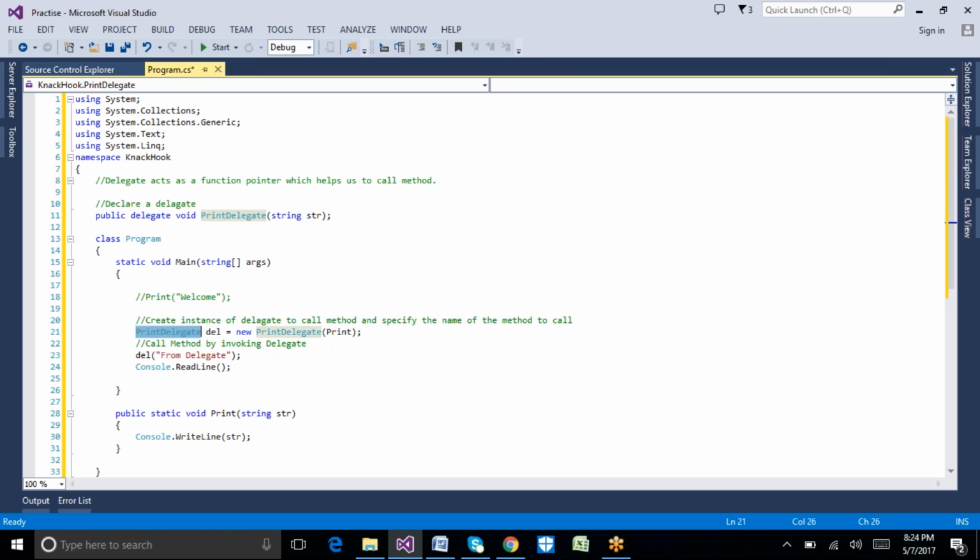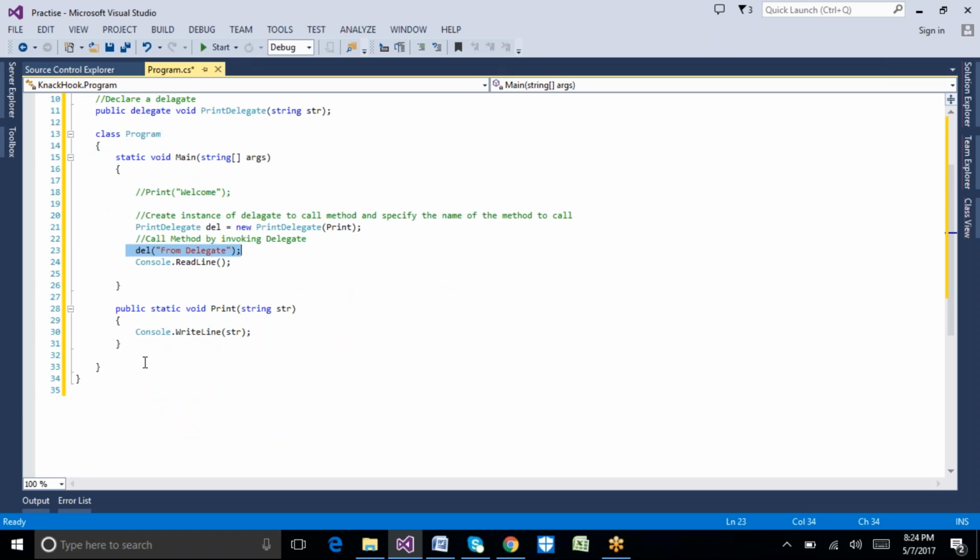Here, to create an object for a delegate, we write the name of the delegate, this particular object name, the new keyword, the name of the delegate, and the parameter which we are going to pass, which is the method name. Now with this object, if I pass the parameter, which method is going to be called? This print method will be called. How does it identify that only this print method is going to be called? We already mentioned the method name while creating this delegate object. So with the method name, whatever arguments we pass, we are calling here.